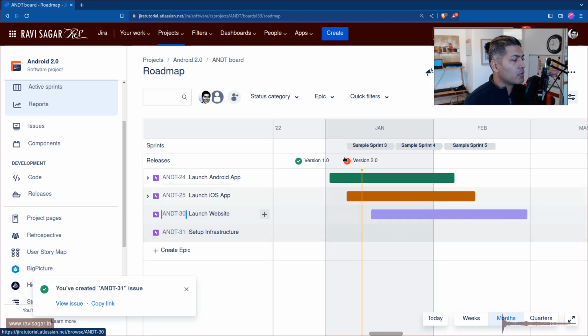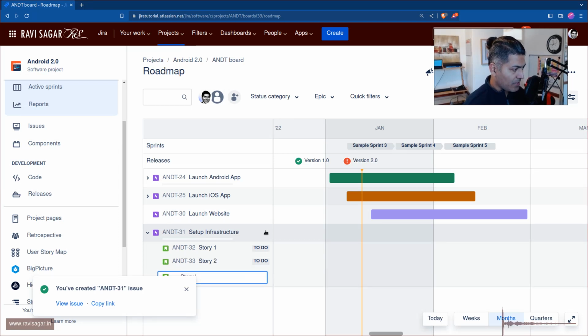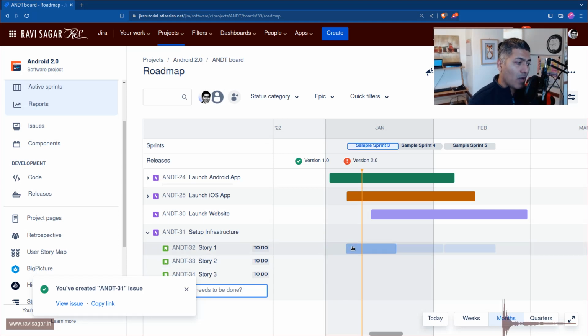The way Jira works is you have to break it down into various stories. So you can, of course, create various stories under it. Story 1, story 2, story 3, whatever. When you're doing your planning, you have the option to say, okay, this story 1, or maybe these top stories in my backlog that are part of my epic, setup infrastructure, will be delivered in sprint 3.